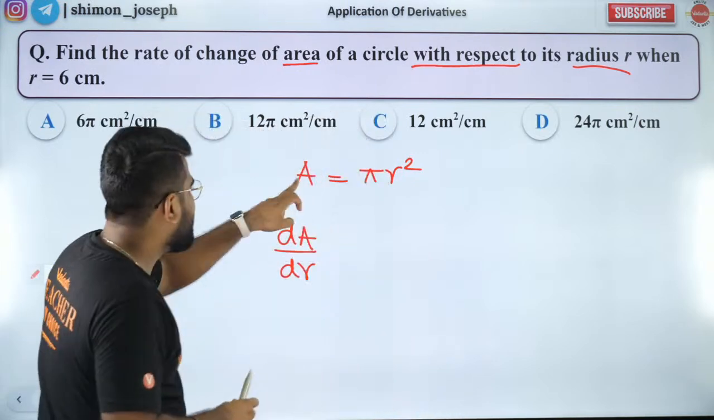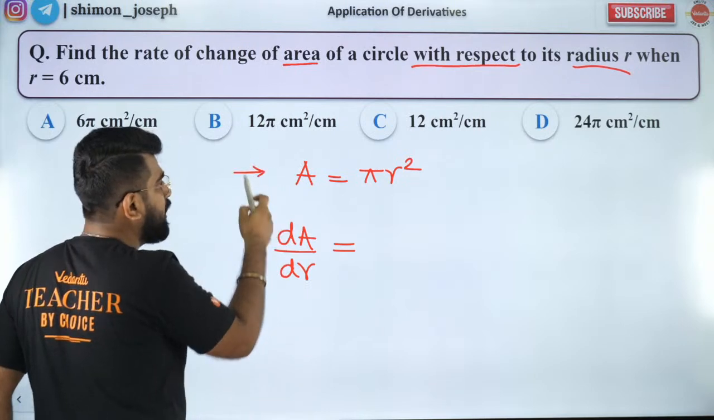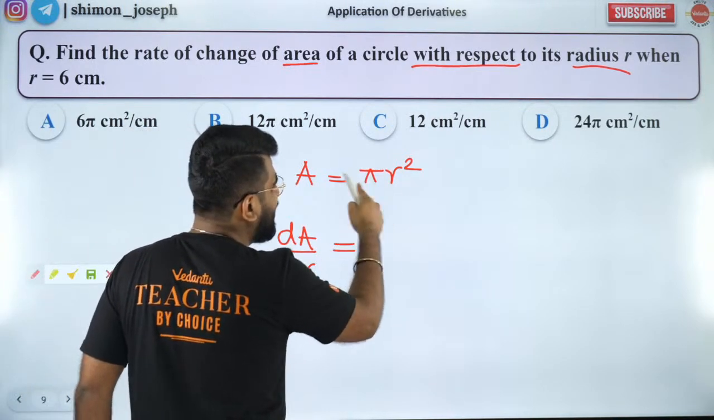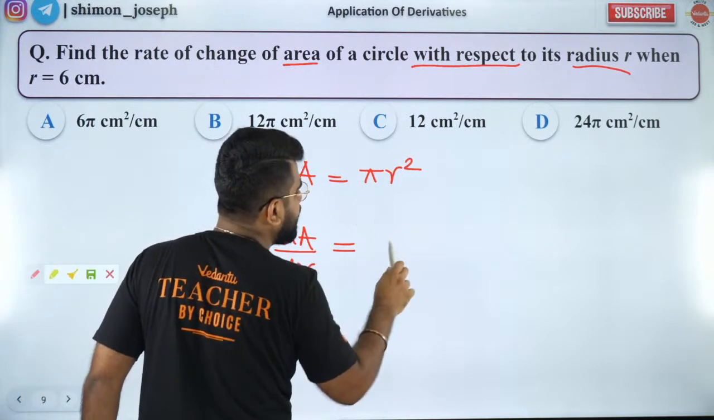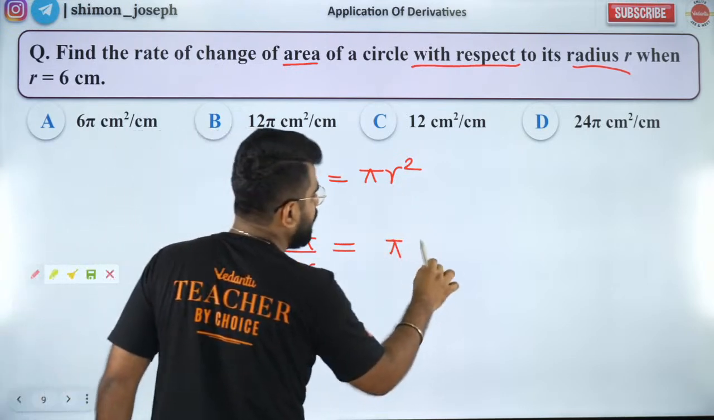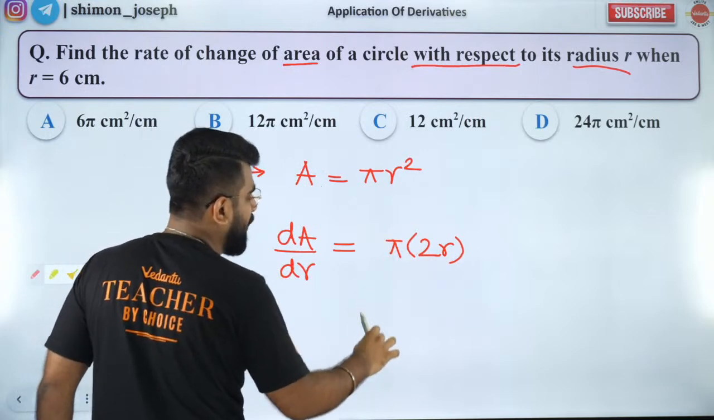Got it? So if I want dA by dr, I need to differentiate this equation with respect to r. So dA by dr will be equal to, if I differentiate this with respect to r, pi is a constant, r square derivative with respect to r will be 2r. So this is my answer. My answer is 2 pi r.